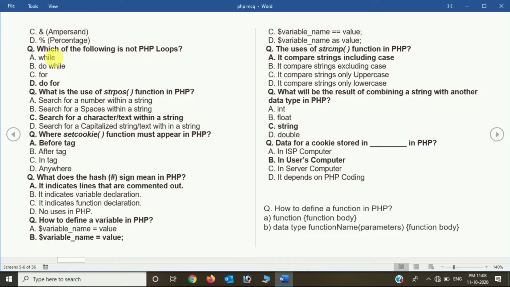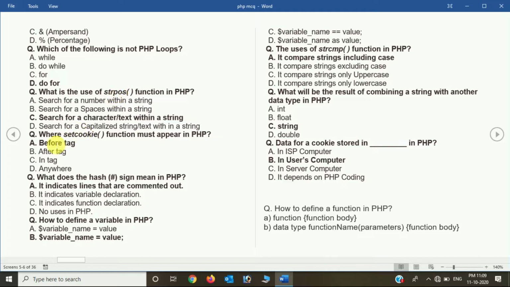Now which of the following is not a PHP loop? So do, while, for, do, for. That is a very basic question, and you can easily predict the right one from that. So the answer is option D, that is do, for. Now what is the use of strpos function in PHP? So basically it is used to search a character or text within a string.